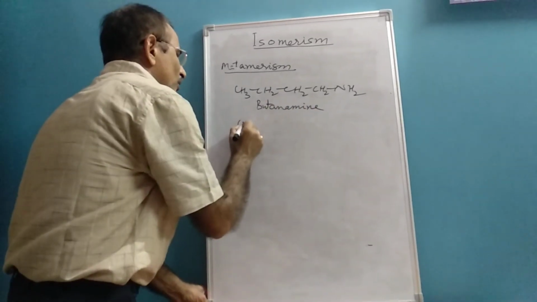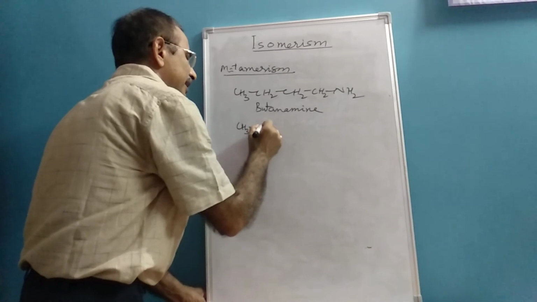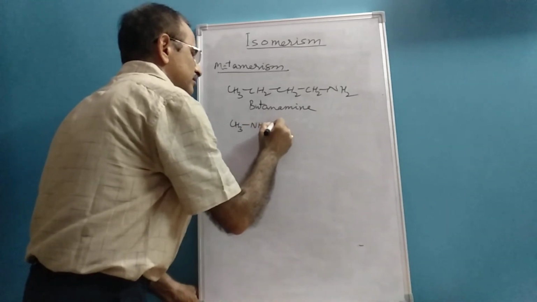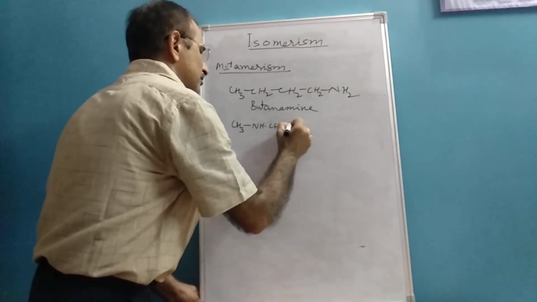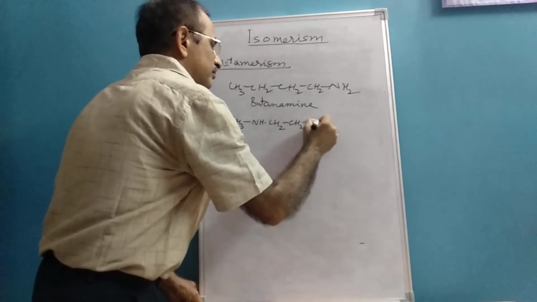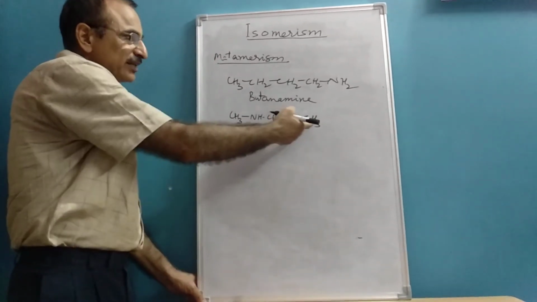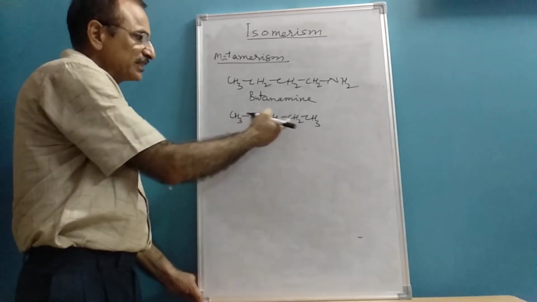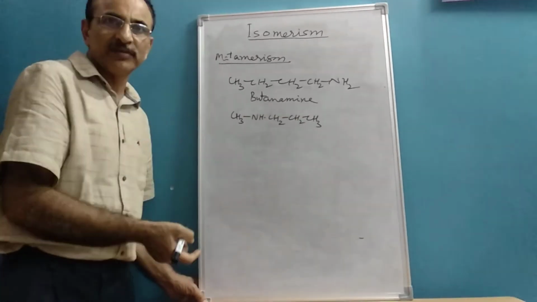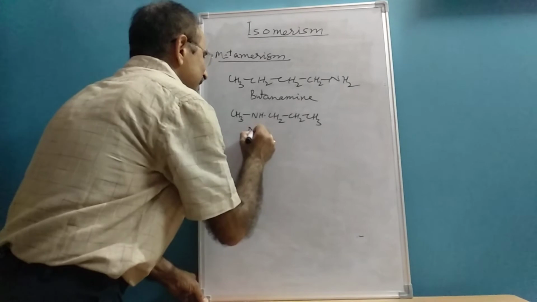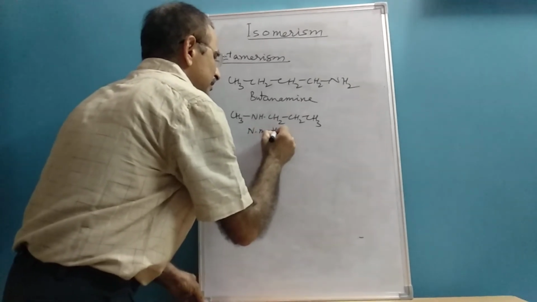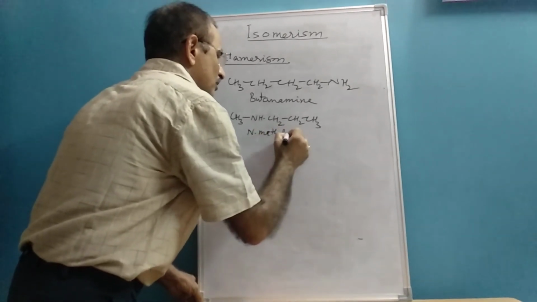Now, when you change it, this is N-methylpropanamine, with the longest possible carbon chain 1, 2, 3, only three carbon atoms. This one is N-methylpropanamine.